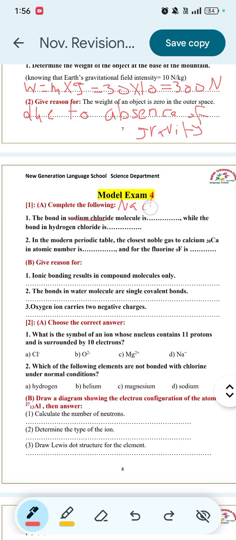Here the cation is sodium while the anion is chloride, so the bond here is an ionic bond. While the bond in hydrogen chloride, HCl, occurs due to the sharing of electrons of hydrogen and chlorine, so it's a covalent bond.